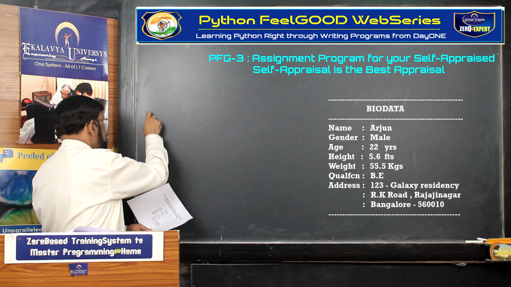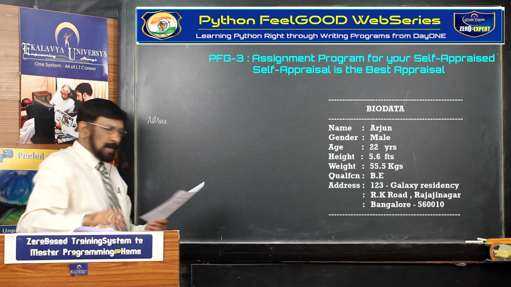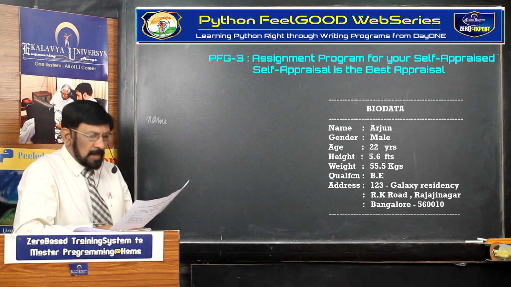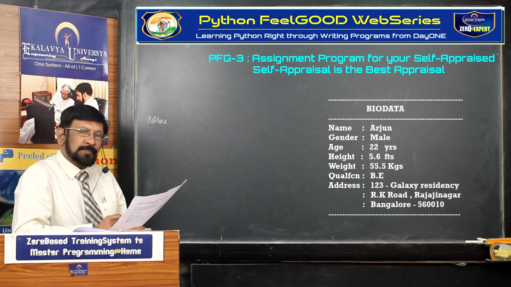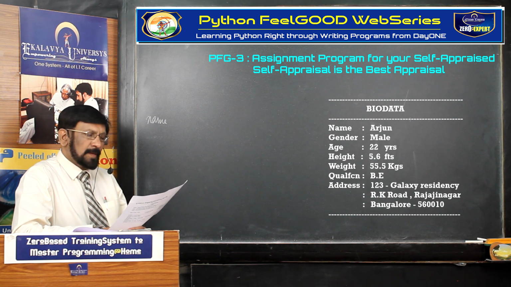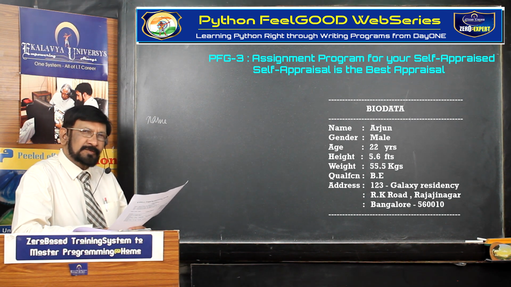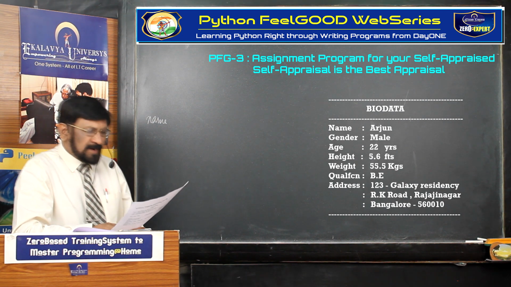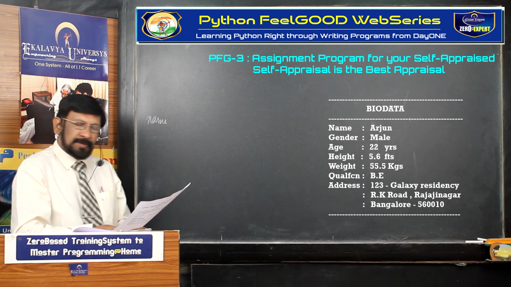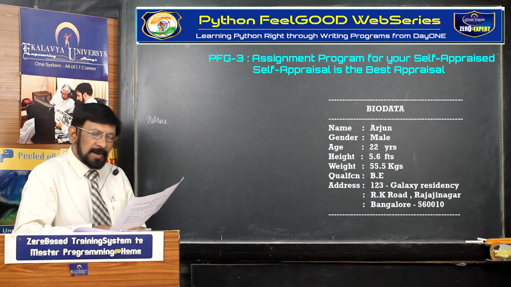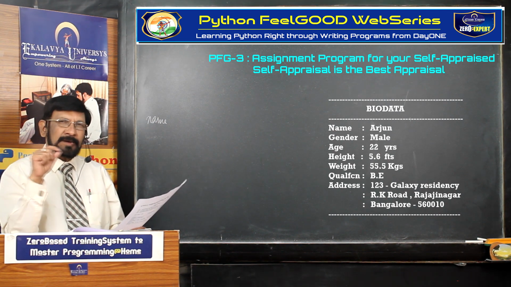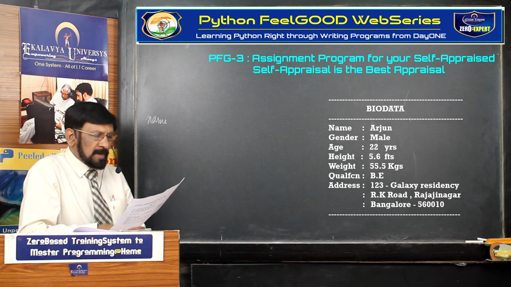So you write this one as name, and as already explained about input, you write a proper prompt statement as a string: enter your name. Next, gender. For gender also there is no short form. Gender is not good, use gender. So you write gender as gender, and the prompt statement is enter your sex or enter your gender.